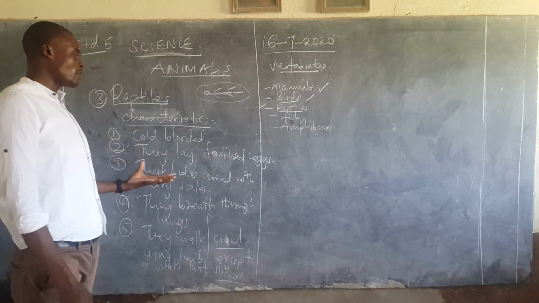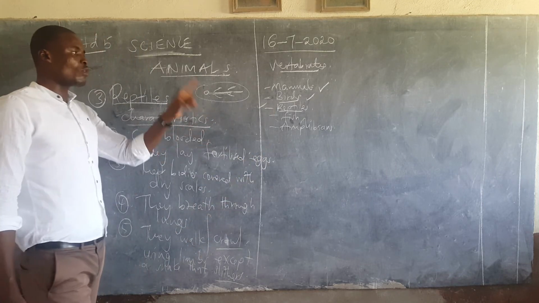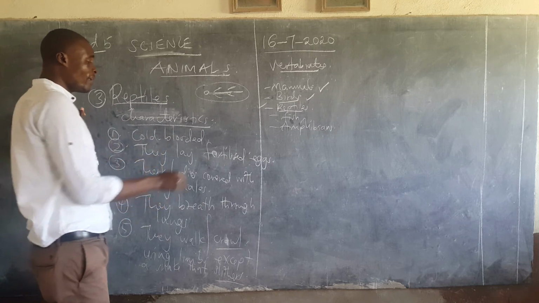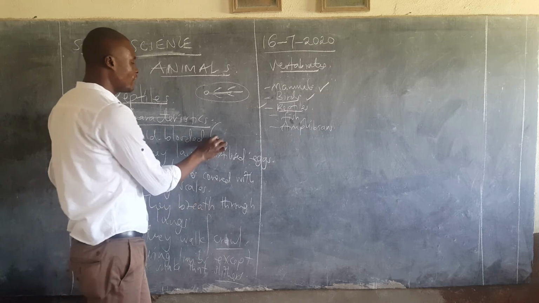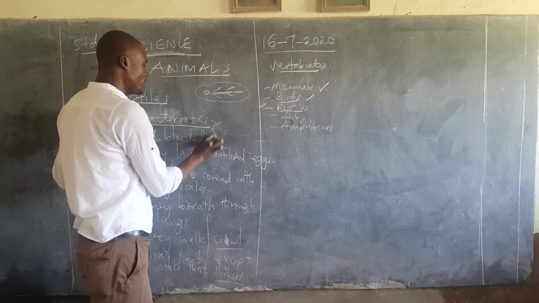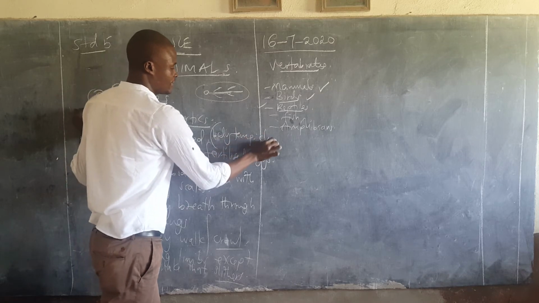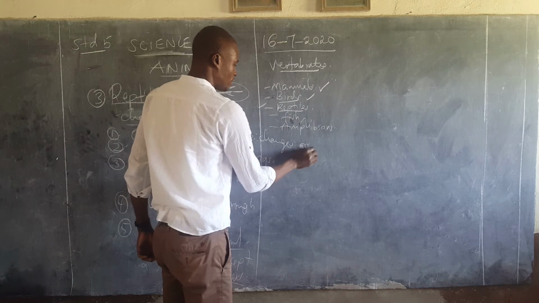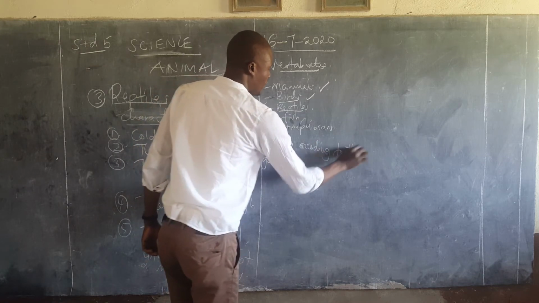We have seen the examples and we have seen the characters. Contrary to birds, which are warm-blooded, these ones are cold-blooded. Cold-blooded means their body temperature changes according to the environment.